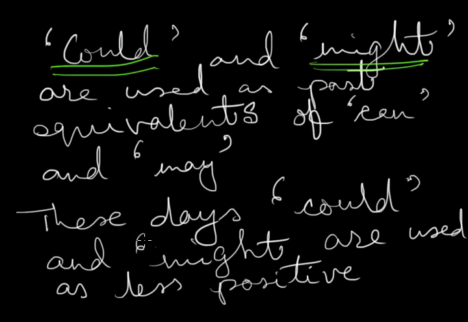Means when we use could or might, we express a less positive version. Means we are not that positive that something is going to happen. When we are pretty sure that something is going to happen, we rather use can or may, but when we are not that sure, that is when we use could or might.